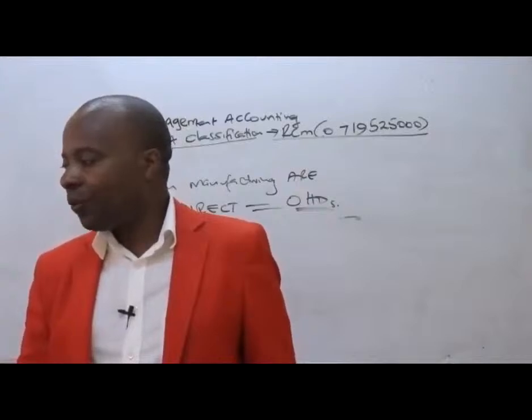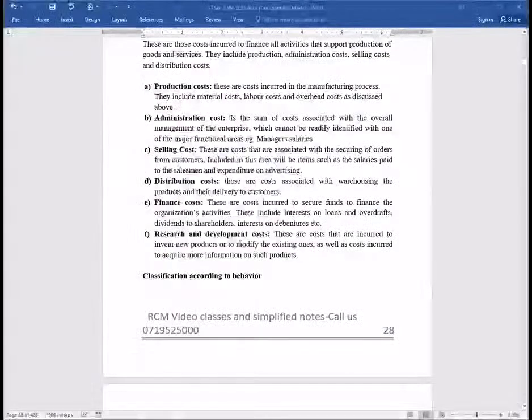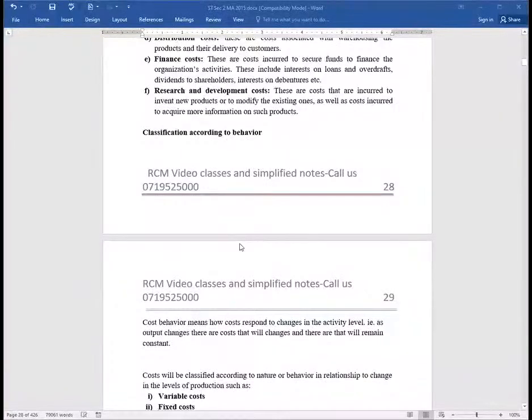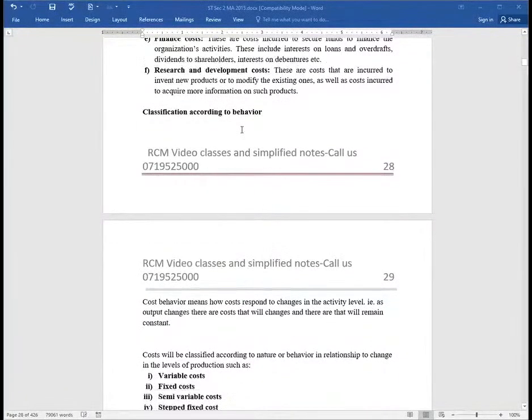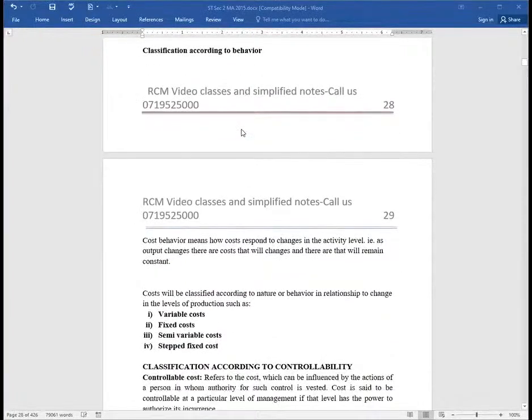Now we go to this other classification that we call behavioral classification, according to cost behavior. How do costs behave? Ladies and gentlemen, costs will be classified according to nature or behavior in relationship to change in levels of production, such as variable cost, fixed cost, semi-variable, and then the stepped fixed cost.